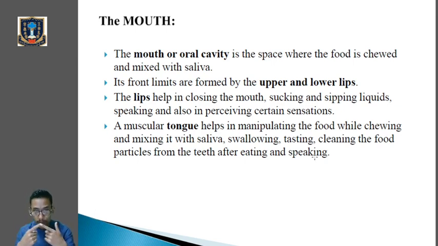Then within the mouth we will find a muscular tongue, and this tongue will help in manipulating the food while chewing and mixing it with the saliva, right? Because whenever we eat the food material, that will be broken down and it will be mixed with saliva, which will help in digestion. So this tongue will help in manipulating the food while chewing and mixing it with saliva.